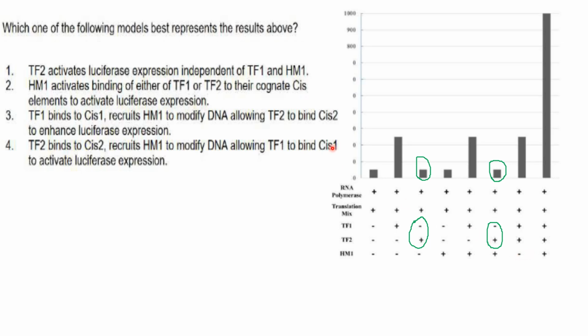TF2 binding will happen only when TF1 is there. Otherwise TF2 will not bind. So TF1 will bind to cis1, recruits HM1. HM1 will also bind only when TF1 is bound to cis1. So 3 is the answer.